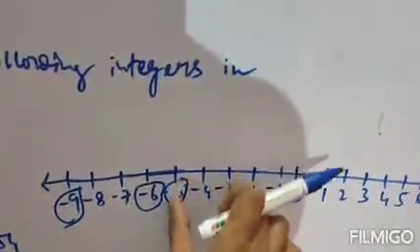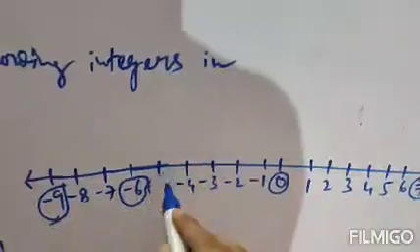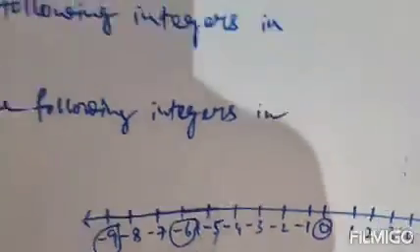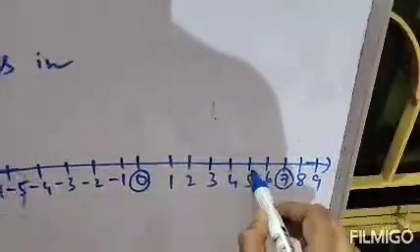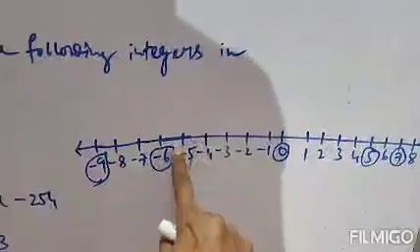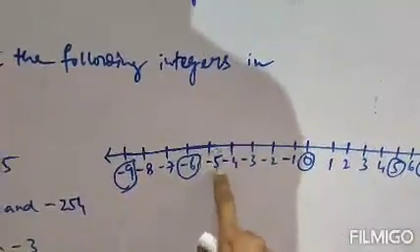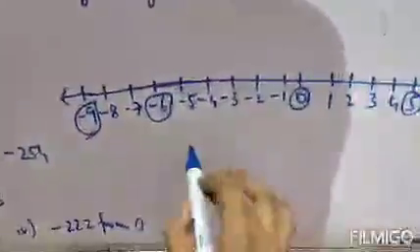This is minus 5. The question says 5, so 5 means this. Clear? Next 9, this is 9. So the numbers are given as follows on the number line.